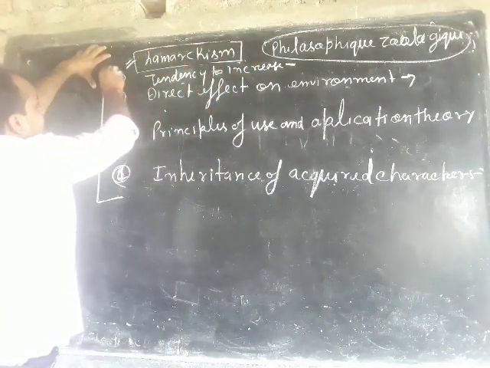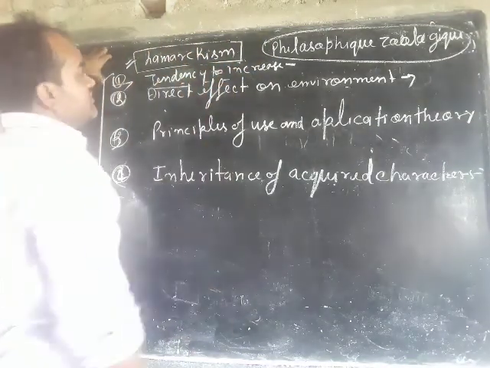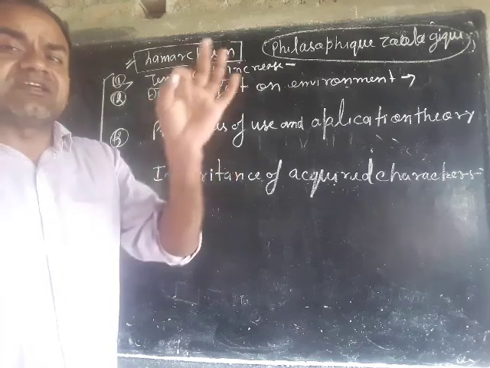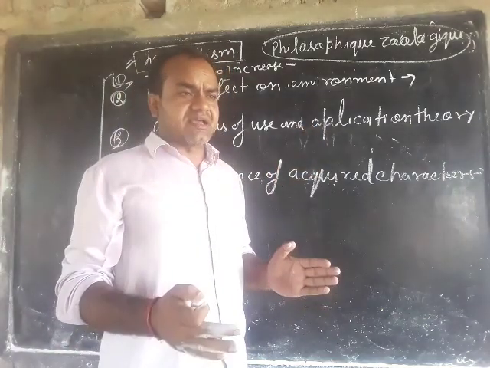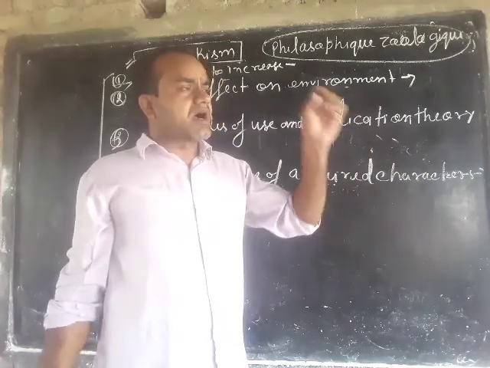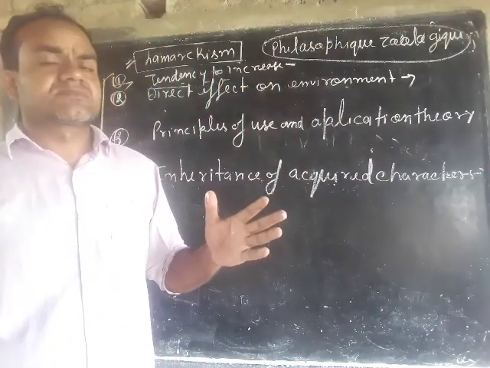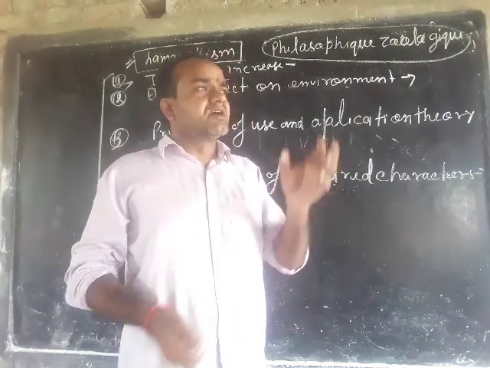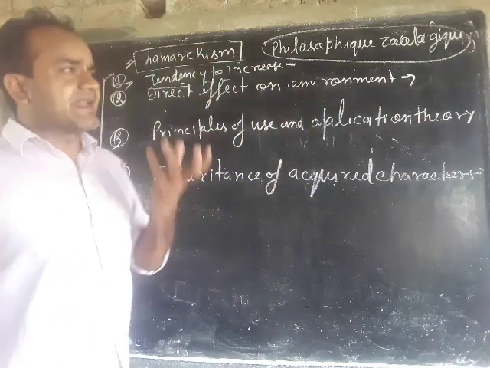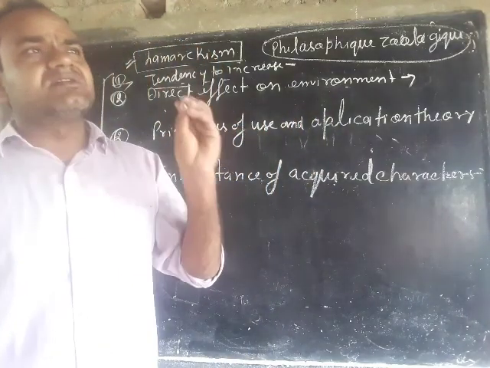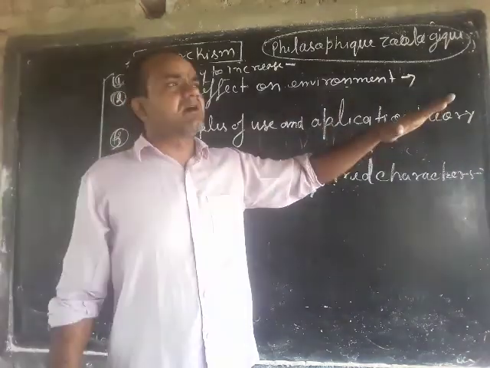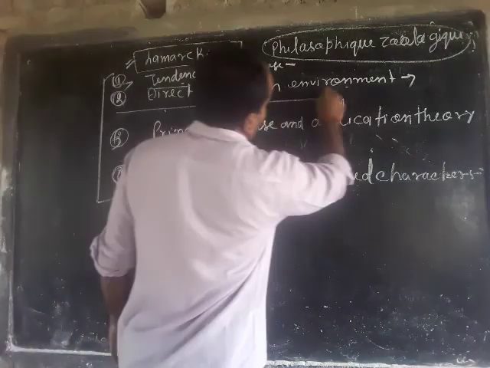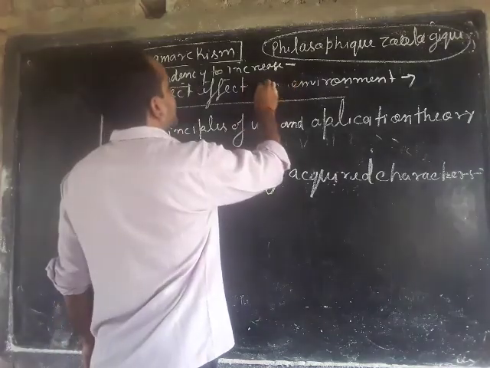The first is tendency to increase. Every organism living on the earth has a tendency to increase its size, meaning growth is a characteristic feature of all living organisms living on the earth. Another one is direct effect of environment.